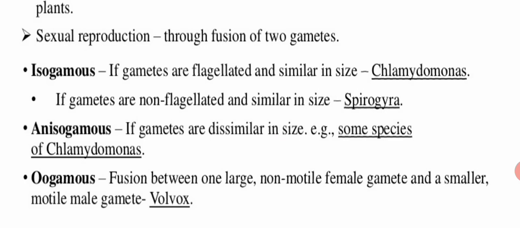Okay, and the third and the most important type of sexual reproduction in algae is the oogamous type. Oogamous type means इसमें क्या होगा कि there is a fusion of gametes between one large non-motile female gamete and a smaller motile male gamete. For example, this type you can just understand from the human reproduction pattern. Like in humans, if we see the structure of the egg, so egg is what? It is larger and circular in size as compared to the male gamete, that is the sperm, isn't it?